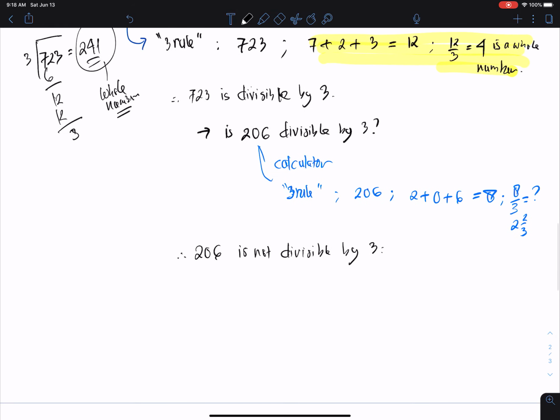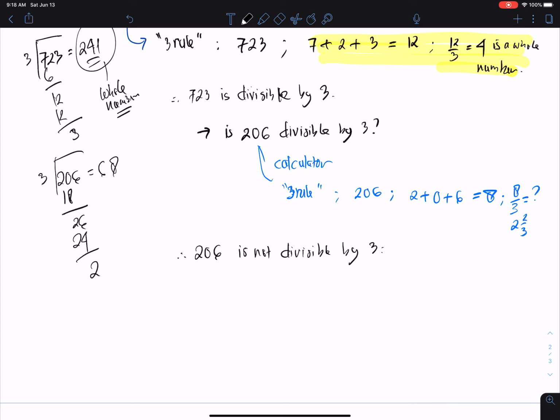Okay, we can try 206 divided by 3. So 2 cannot, we get 20. By 6 we have 20, 18 is 3 times 6, minus, we have 26. 26 with 3, the closest one we can get is 8, 8 by 3 is 24.